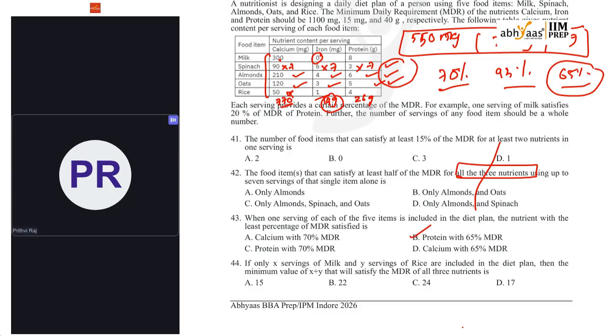Next, if only X servings of milk and Y servings of rice are included in the diet plan, then minimum value of X plus Y that will satisfy the MDR of all 3 nutrients is. Okay, so X servings of milk, that means 300X. Okay, there is no iron, so plus 8X for proteins. Let me calculate separately. For proteins it is 8X, iron it is 0, calcium is 300. Okay, let me do it on the board.